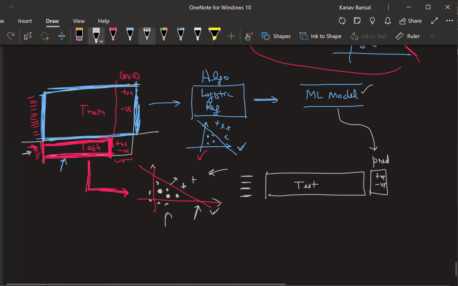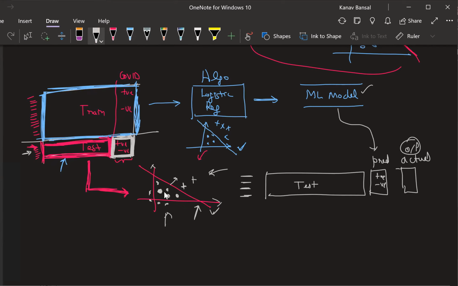Do you remember that we didn't use this part? We never used the actual label. Do you remember we also had the actual labels? We never used them. So let's try to put them here. These are the actual labels, the actual output of COVID positive or negative.